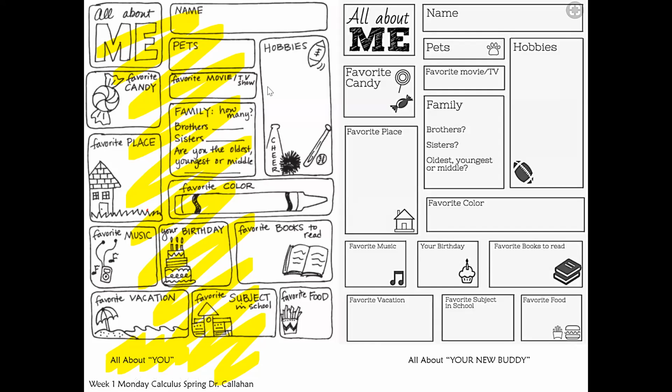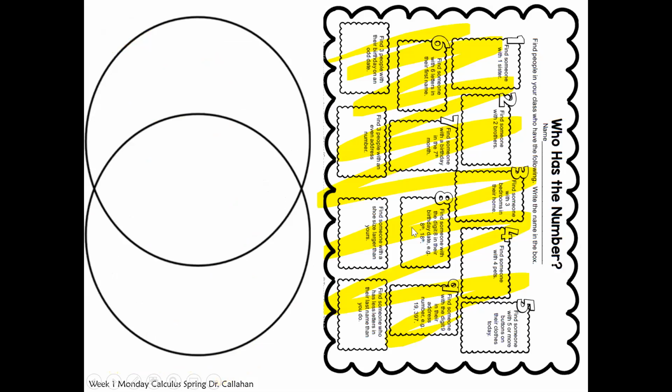And second thing I want you to do is generally I will have you find another person in class to kind of introduce yourself to them. But given the fact that you guys are not in person and you can't really mingle with each other, maybe you could find another person in your immediate household that you live with. Maybe like a brother or a sister, uncle or aunt, or grandparents, or mom and dad, or maybe your dog. I really don't care, or a pet. And then fill this about with your new buddy.